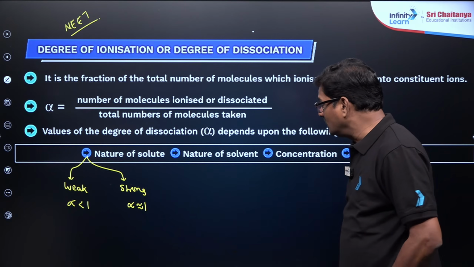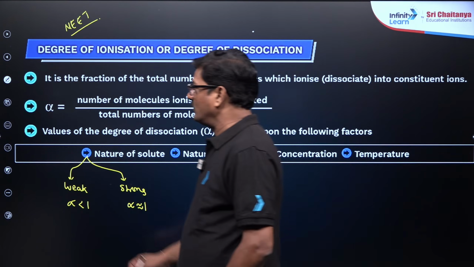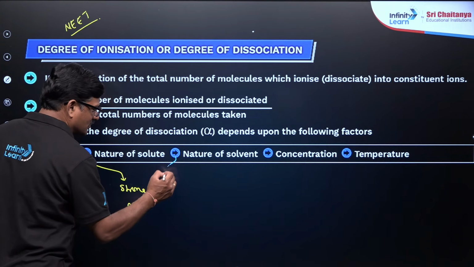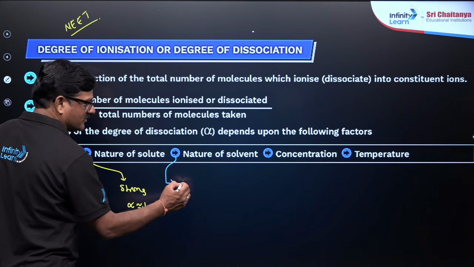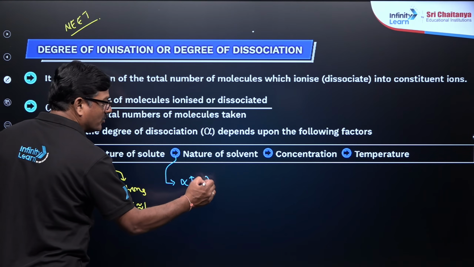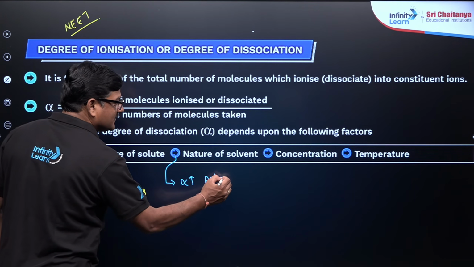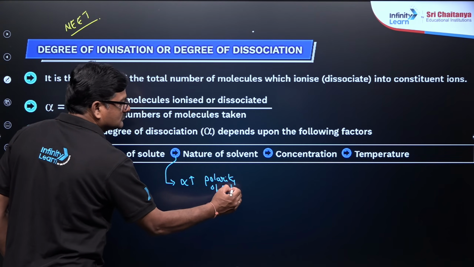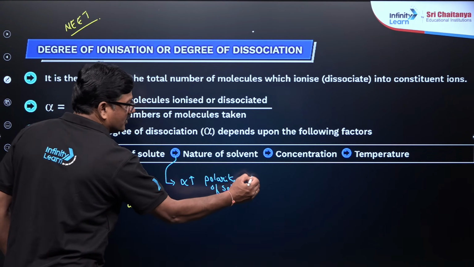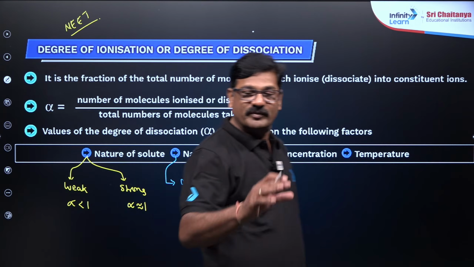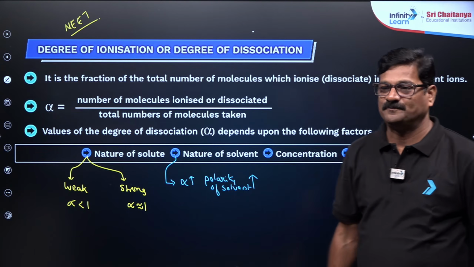Let us talk about the nature of the solvent. For the nature of solvent, alpha increases as the dipole moment or polarity of the solvent increases. This is the way you need to make a short note. I am telling you how to make a short note in the class as well.